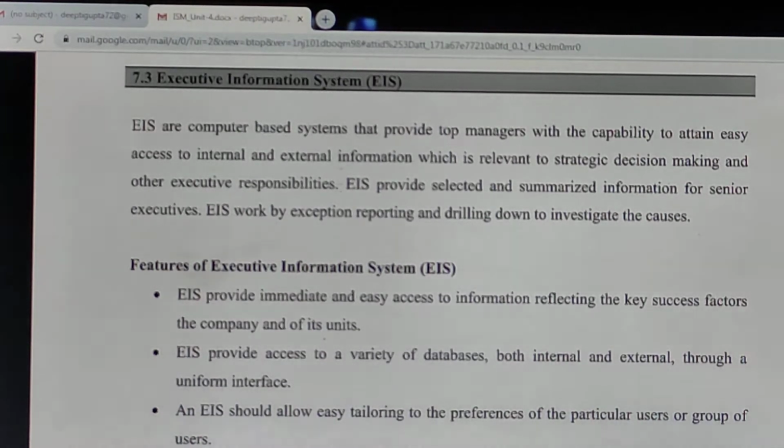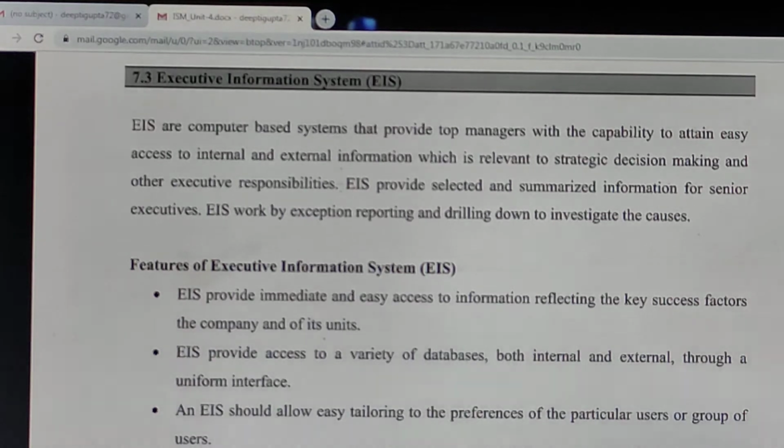its causes. So the features of EIS are that they provide immediate and easy access to information to the company regarding the success factors. It provides access to a variety of databases, both from internal as well as external sources.